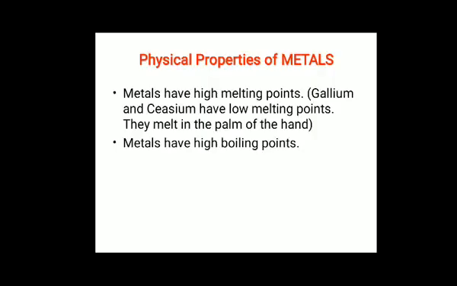Other physical properties of metals: metals have high melting point and high boiling point, but there are some exceptions as well. Gallium and cesium have very low melting point. If you take them in your palm, they will start melting. So you need to remember gallium and cesium, these two metals have very low melting point.